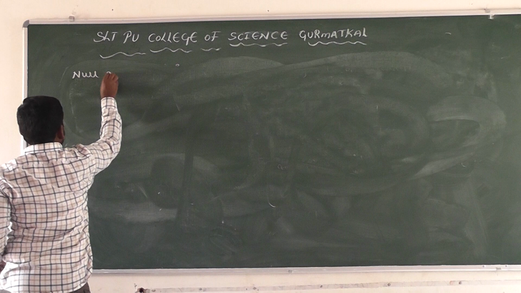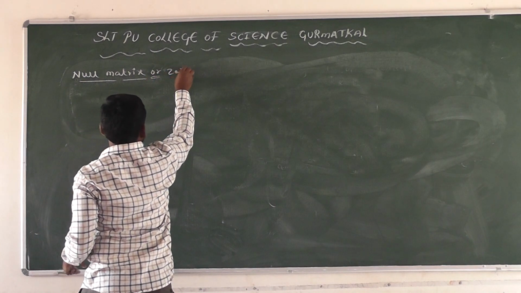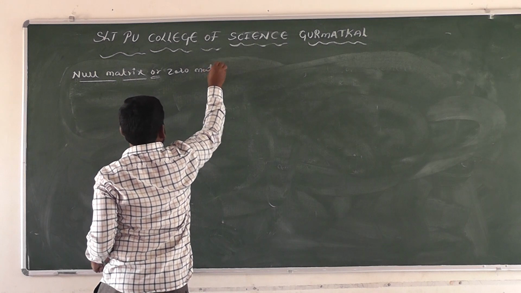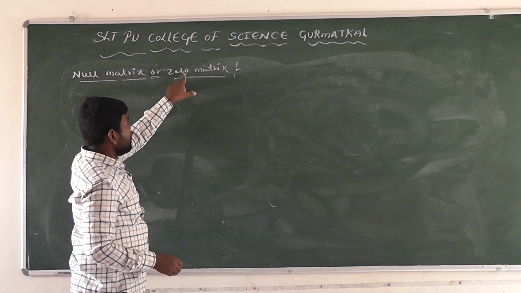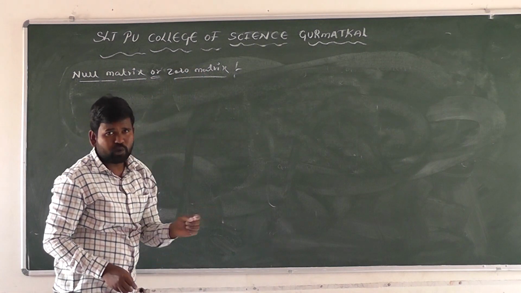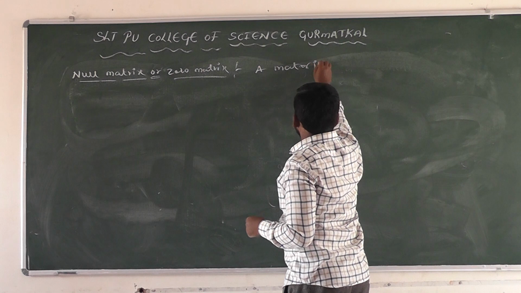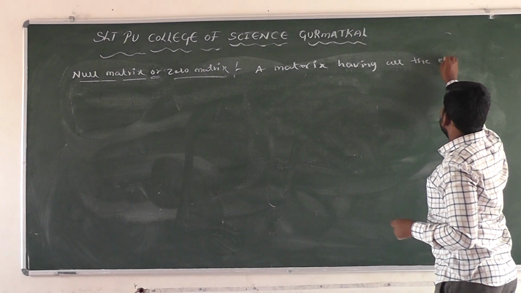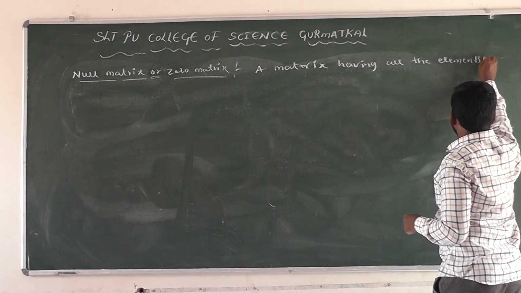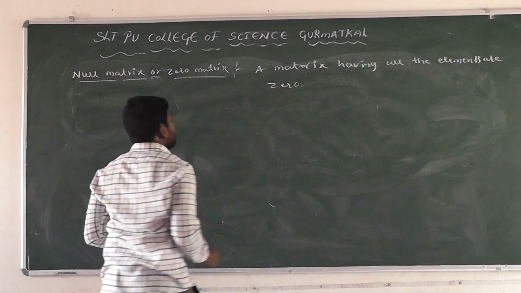Null matrix or zero matrix. What is a zero matrix? A matrix having all the elements equal to 0 is called a zero matrix.